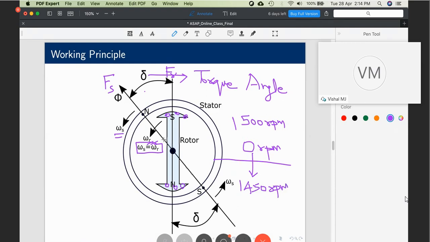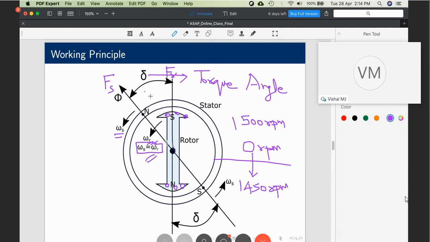At that time, I will switch on the DC excitation to the rotor. This rotating iron piece becomes a rotating magnet. And since the difference is only 50 RPM, the magnetic locking is attained. This north pole gets attracted to the south pole, and this south pole gets attracted to the north pole. They get magnetically locked, and once magnetically locked, omega s becomes equal to omega r. This is the working principle of a synchronous motor.